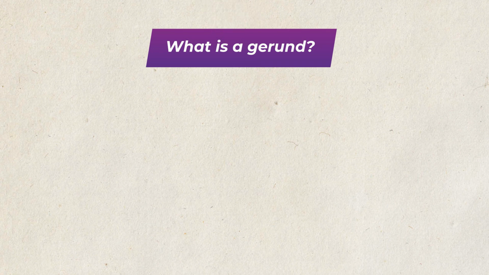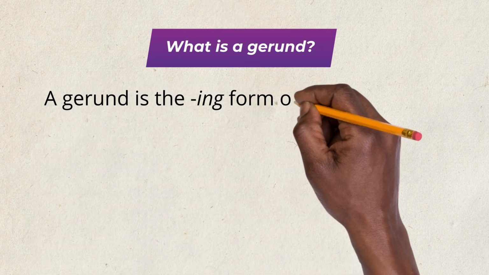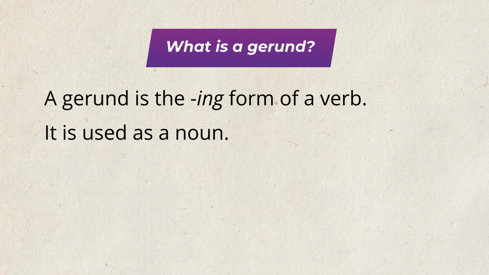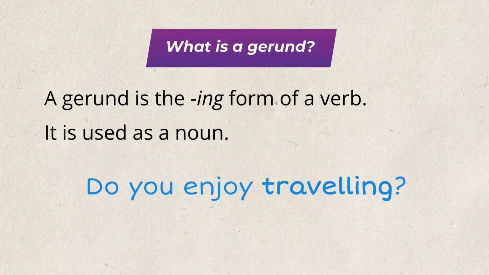What is a gerund? A gerund is the ing form of a verb. It is used as a noun. Do you enjoy traveling? In this sentence, traveling is a gerund. It is used as the object of the verb enjoy.